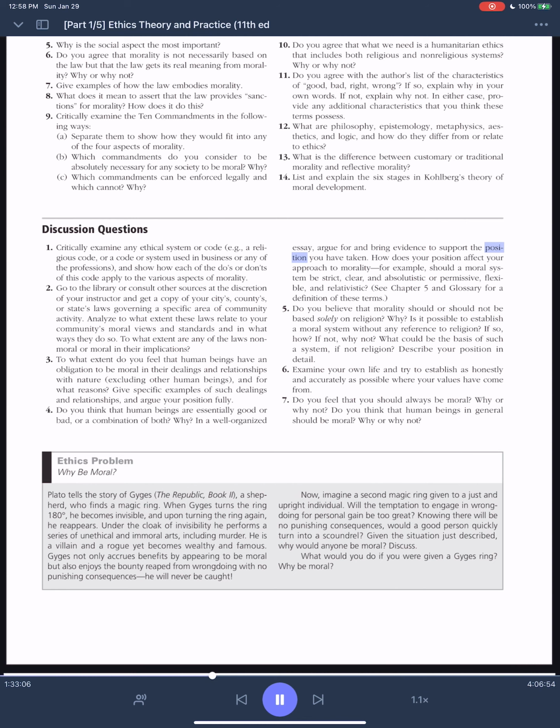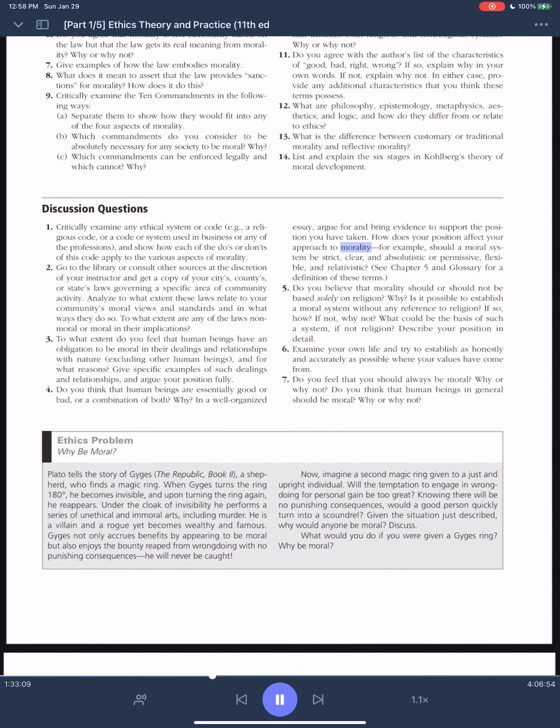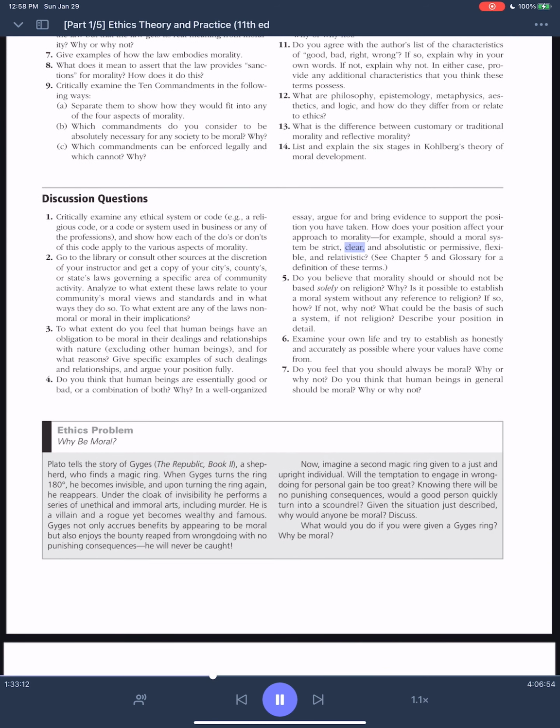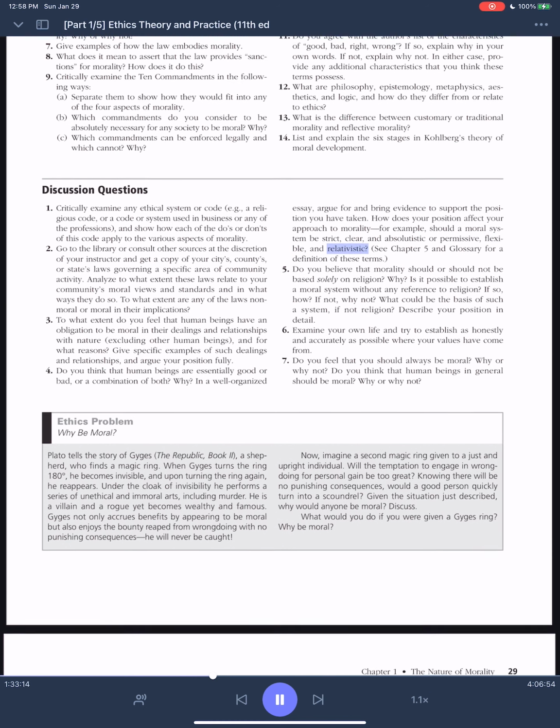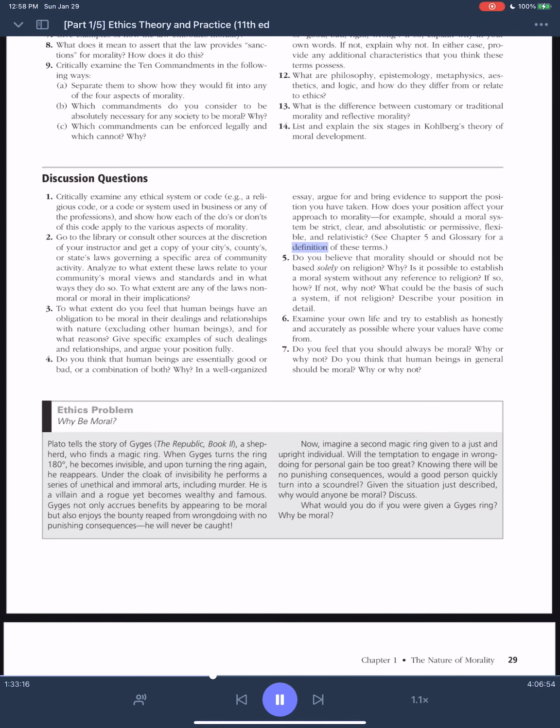Essay. Argue for and bring evidence to support the position you have taken. How does your position affect your approach to morality? For example, should a moral system be strict, clear, and absolutistic, or permissive, flexible, and relativistic? See Chapter 5 and glossary for a definition of these terms.